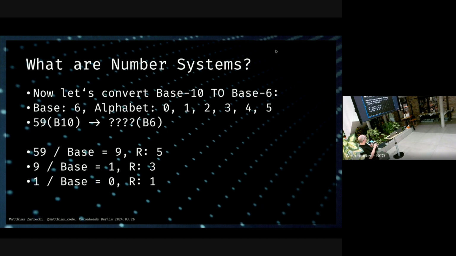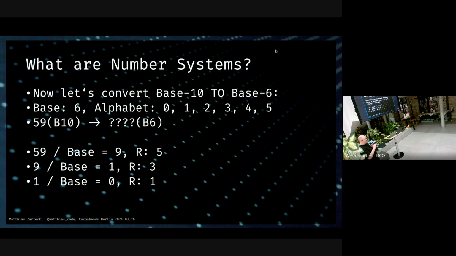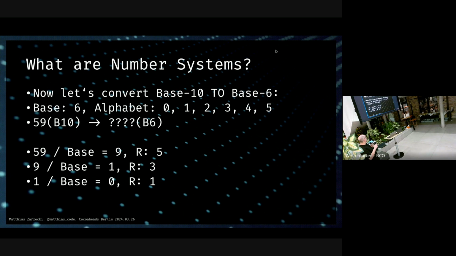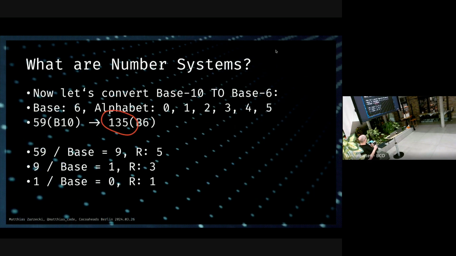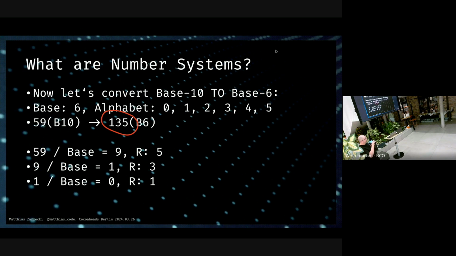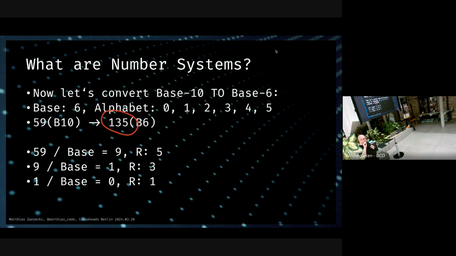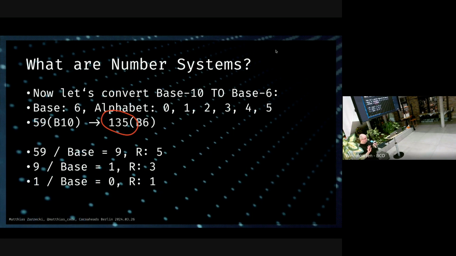Now we divide 1 by 6. This is nothing. It doesn't fit in there. But we keep the remainder, which is 1. And now we take these numerals here and plug them in here. And 59 in B10 is 135 in B6. I know, it's very exciting. I can feel it too.